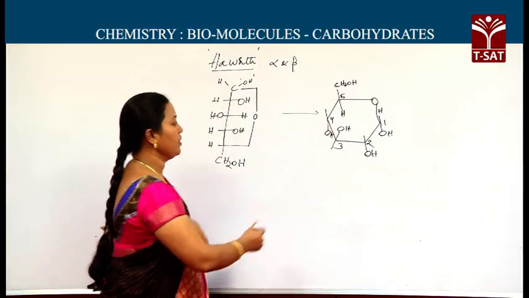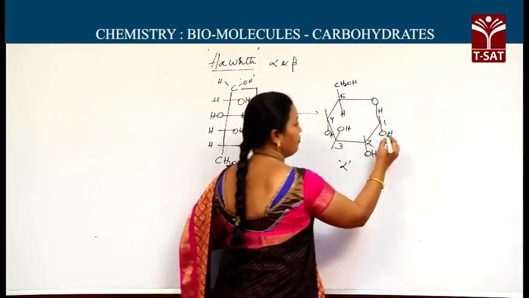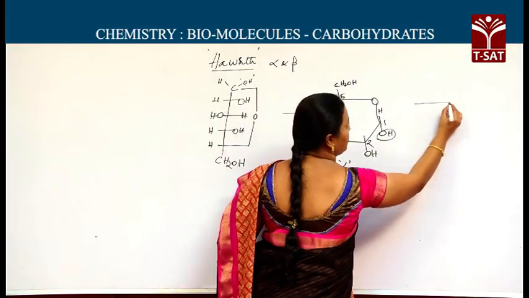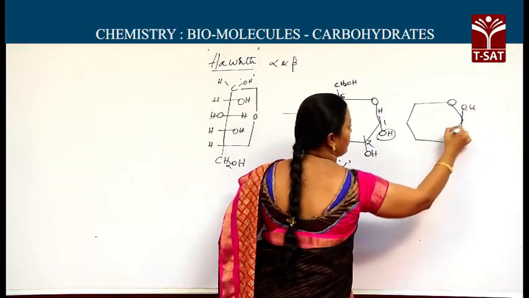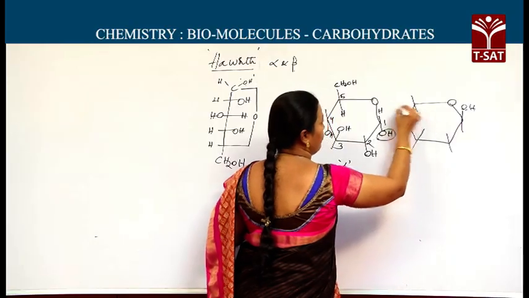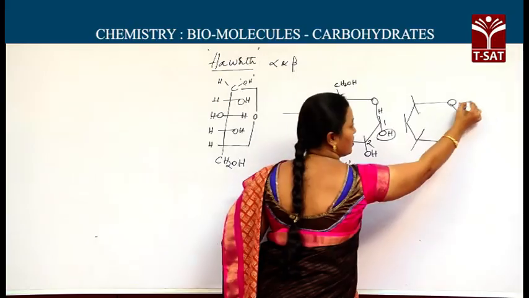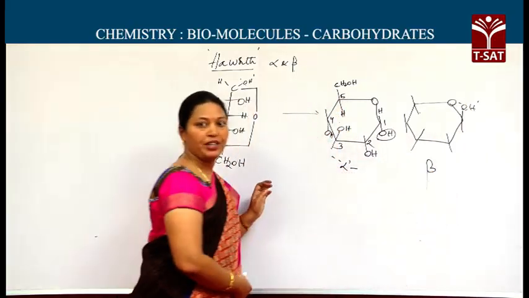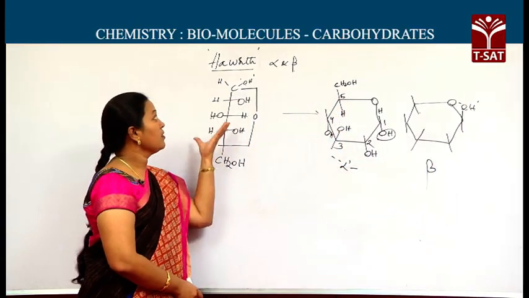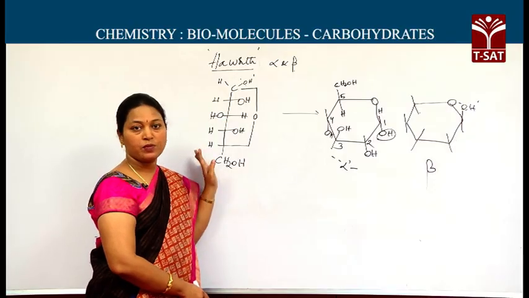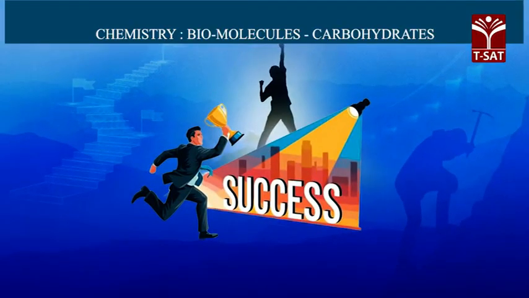The same we can write for the beta form also; this is the alpha form. If we change the position, like if the OH group is present at the left, our other groups will be the same. If OH is at the right side, it is the alpha form. If the OH is at the left side, it is the beta form. These are the Haworth structures or pyranose forms of the glucose.